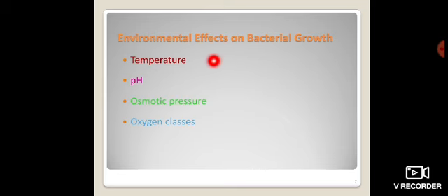They may affect it positively or negatively. So what are the different factors? The most important ones are: first temperature, second pH, third osmotic pressure, and fourth oxygen classes. These are very important constituents that affect growth externally.